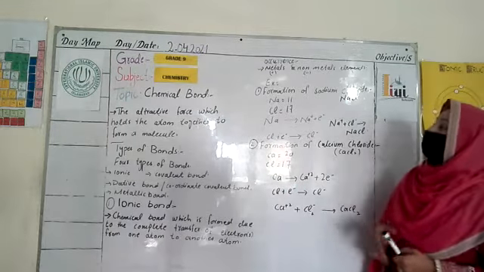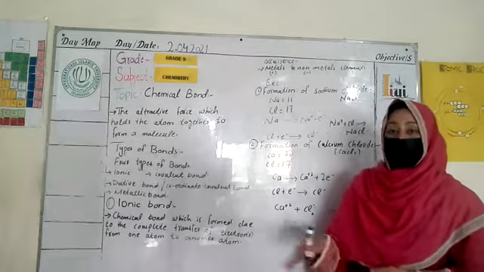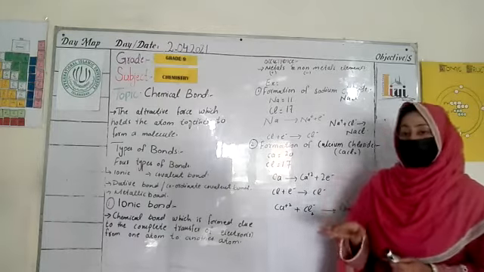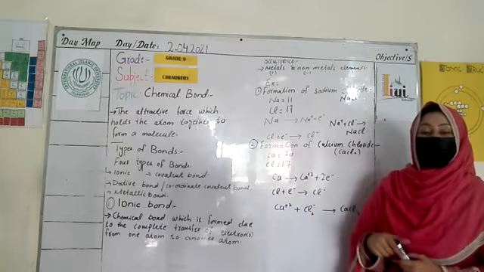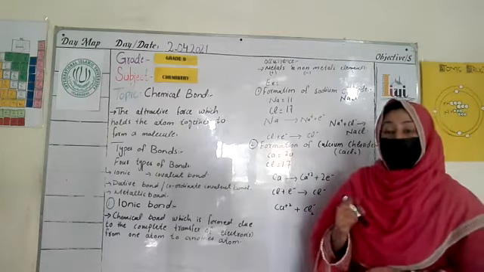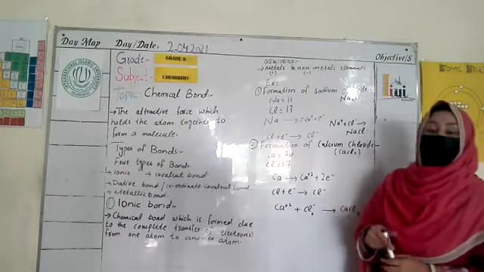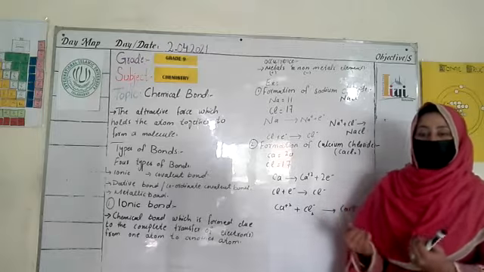Now, in which type of elements does this ionic bond occur? It occurs between metals and non-metals. Metals are elements that take a positive charge, and non-metals are elements that take a negative charge when they gain electrons.